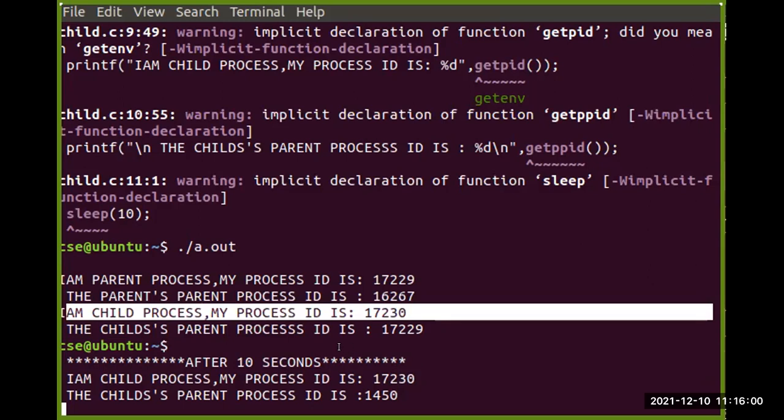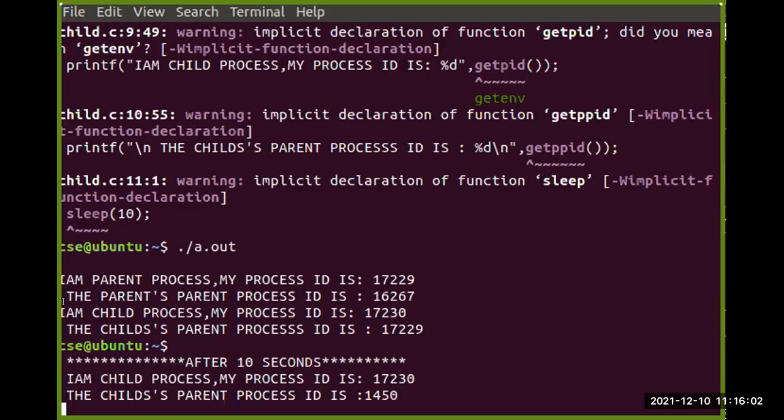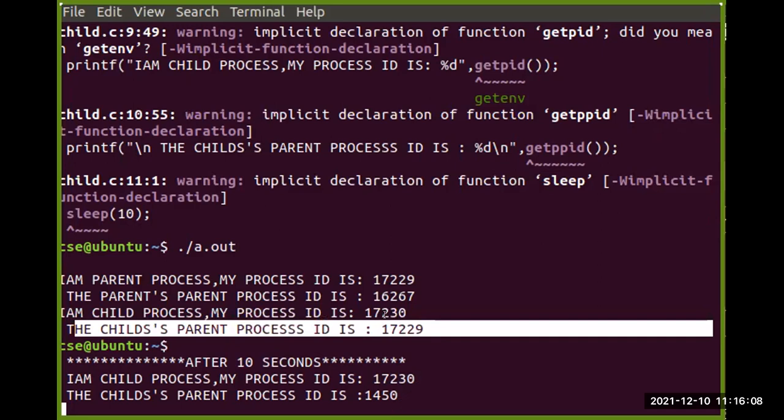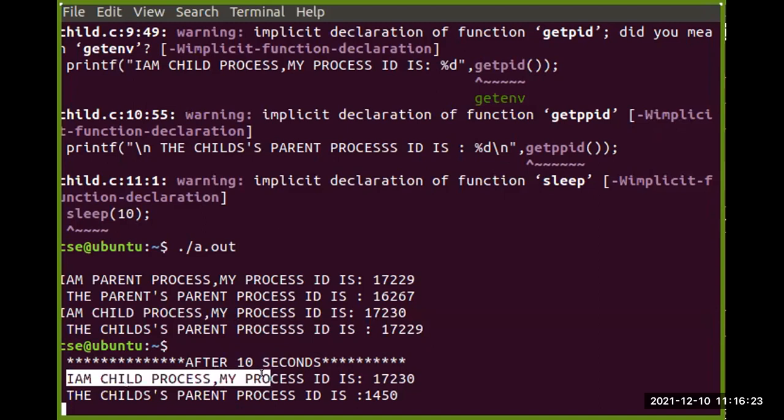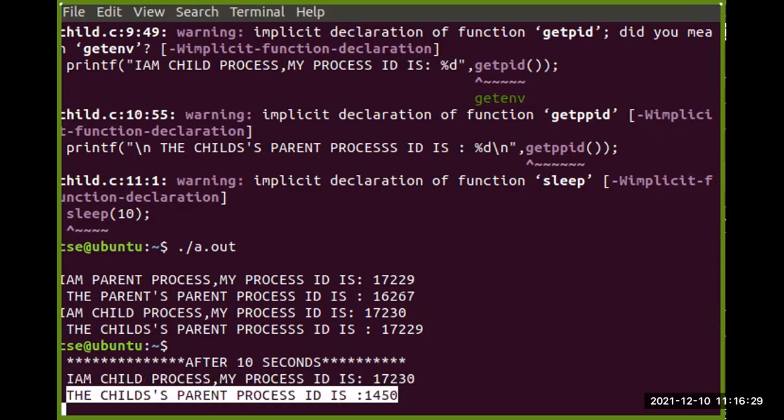So in the first case, what is the child's parent process ID? In the first case, it is 17229. So when a child process is created here, the parent process ID is 17229. After putting it to sleep, after some time, we find that the child process ID is the same, 17230, but the parent process ID is 1450.